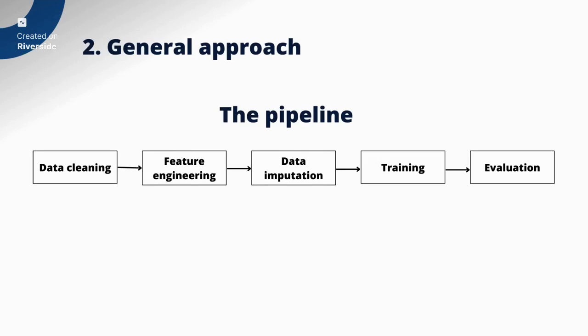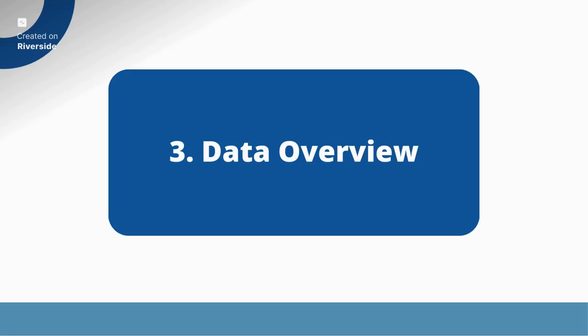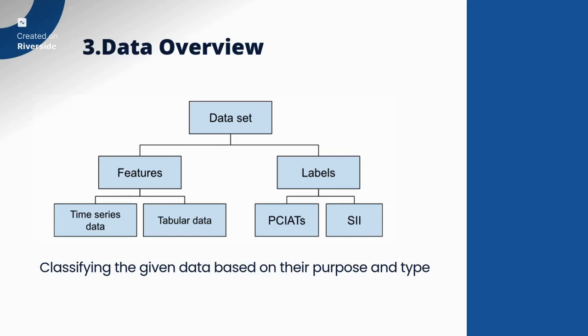All right, now we are going to have an overall look of our data. So I will divide the given data by their purpose and then their type. First, we are given the data set, and I will divide the data set columns by their purpose, which is for training, which are the features columns, and then the label columns.